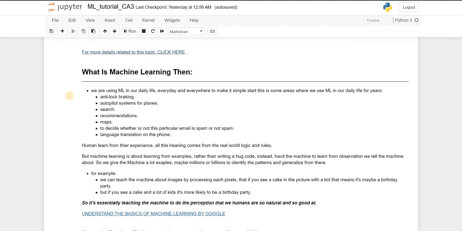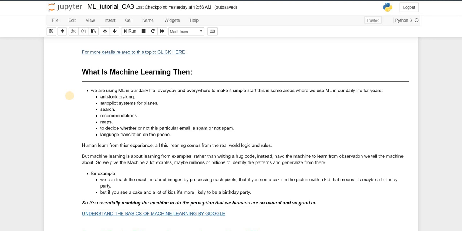Autopilot system: when we fly from one country to another, the pilot just turns on the autopilot. That is machine learning. The system learns how to do stuff, how to predict, like moving around. A search on Google: when we search on Google, that is machine learning actually, because the first time we search, the recommendations come back this way, then the second time the recommendations come back that way. All these things happen in the background, where the machine learns what's the best answer for your question. When we ask Google a question, we get back a bunch of answers. These answers are in the same cluster, the same group as your question. So that's how we predict them.